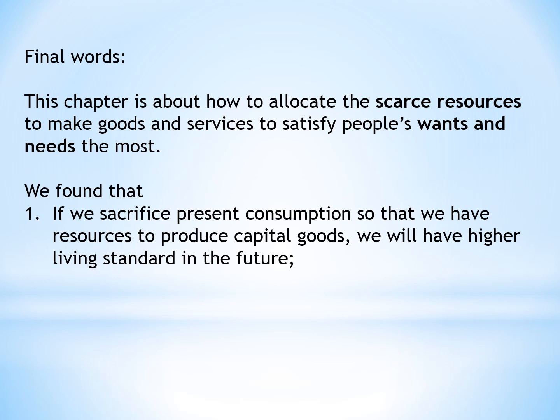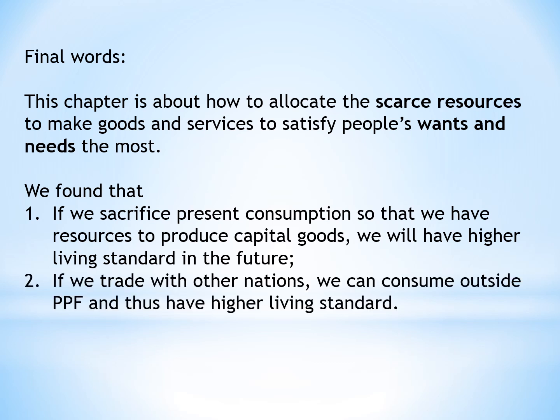We can consume more in the future, so we can satisfy people's wants and needs more in the future. That is the first part. And the second part is that if we trade with other nations, we can consume outside PPF, and we will have a higher living standard because of that.